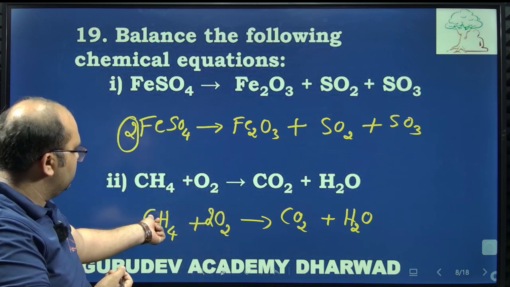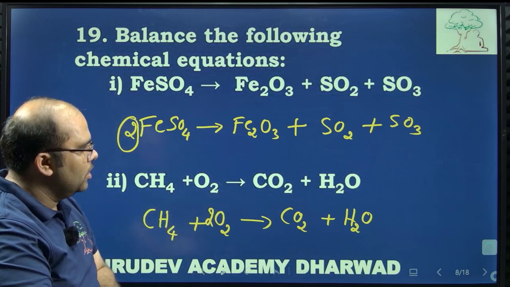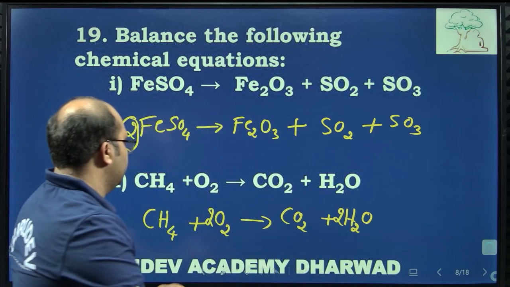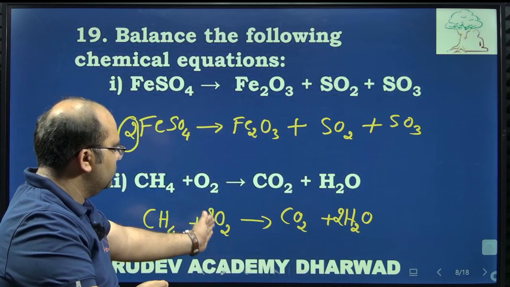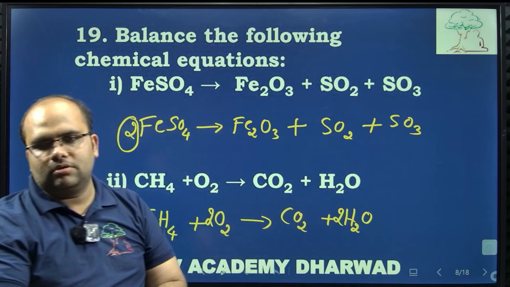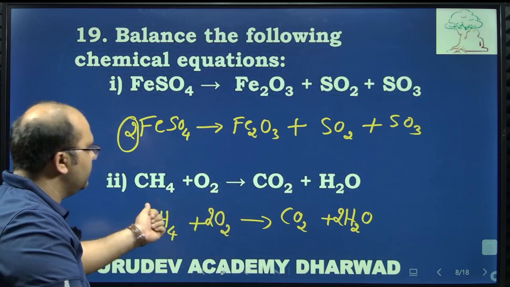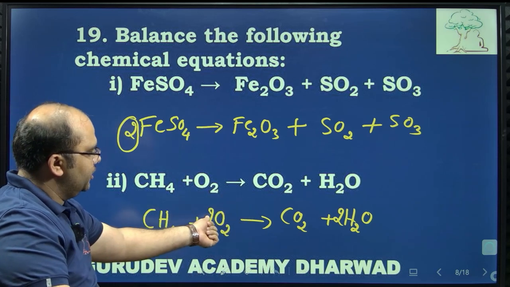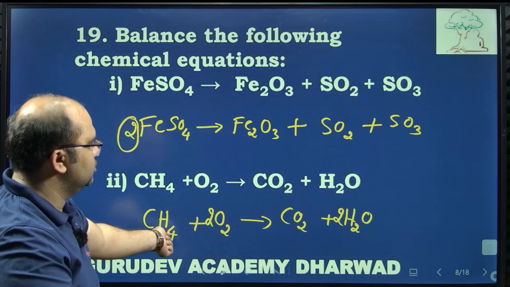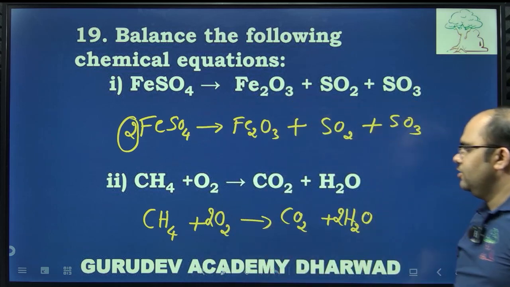So CH4, carbon is balanced, hydrogen is 4. So there also we now have to make hydrogen 4. Done. So oxygen, 2 into 2 is 4. So here now 2 oxygen plus 2 oxygen. Oxygen is now balanced here. So is it clear? Carbon is balanced, oxygen is balanced, that is 4 oxygen atoms, here 2 oxygen plus 2 oxygen atoms, 4 oxygen atoms, hydrogen 4, 2 into 2 is 4. So now the equation is balanced.